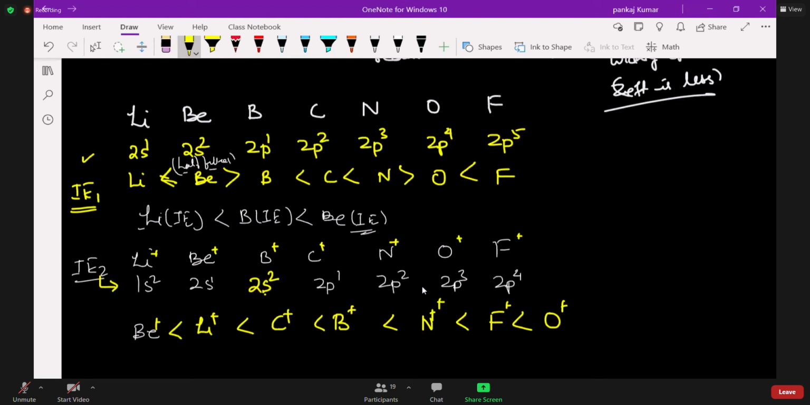So down the group Z effective will decrease, no, sir? Constant. Okay, sir. Z effective is constant down the group. Z effective is only applicable when they are along the period.